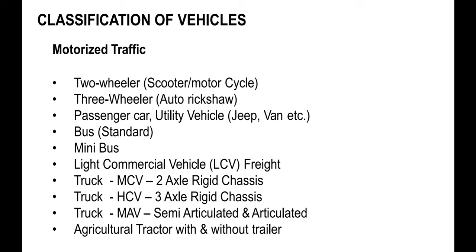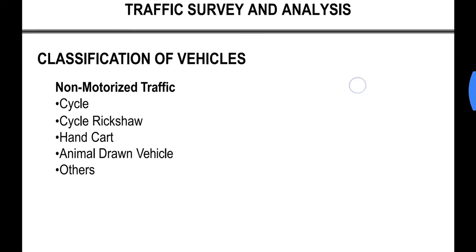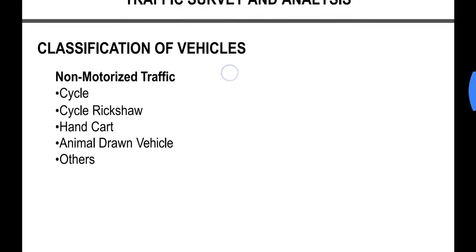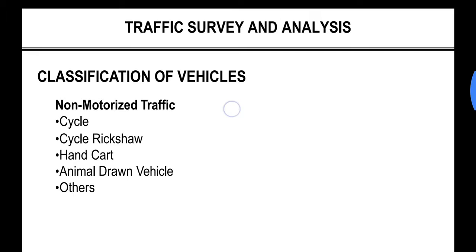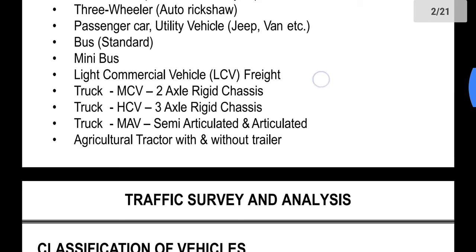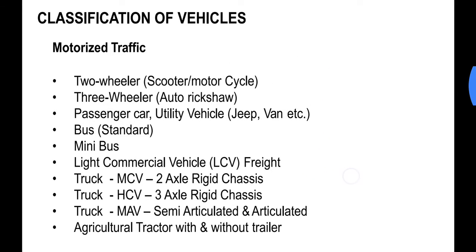Next we come to non-motorized traffic. In the non-motorized traffic, we include cycle, cycle rickshaw, hand cart, animal drawn vehicle, and any other vehicle which does not use motor for propelling it. So these are classifications of non-motorized traffic, and these are classifications for motorized traffic vehicles.